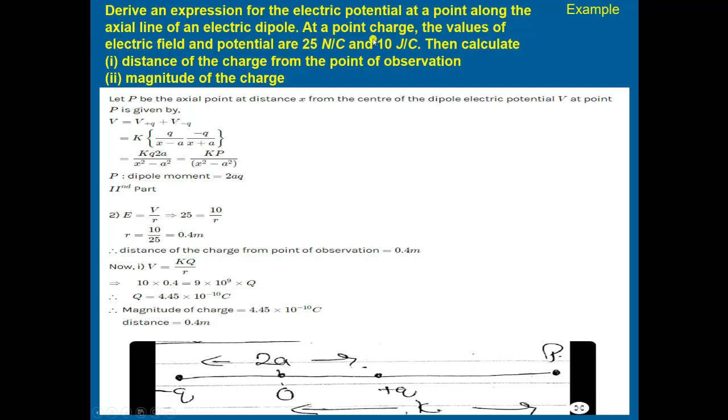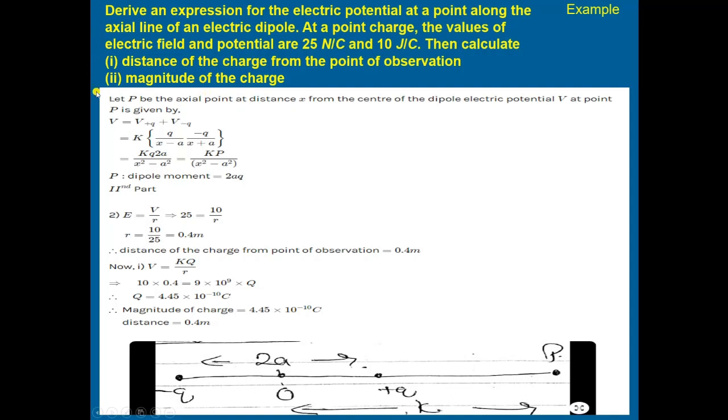Then at a point due to a point charge, the values of electric field and potential are 25 Newton per coulomb and 10 Joule per coulomb. Calculate the distance of the charge from the point of observation, and second, the magnitude of the charge.